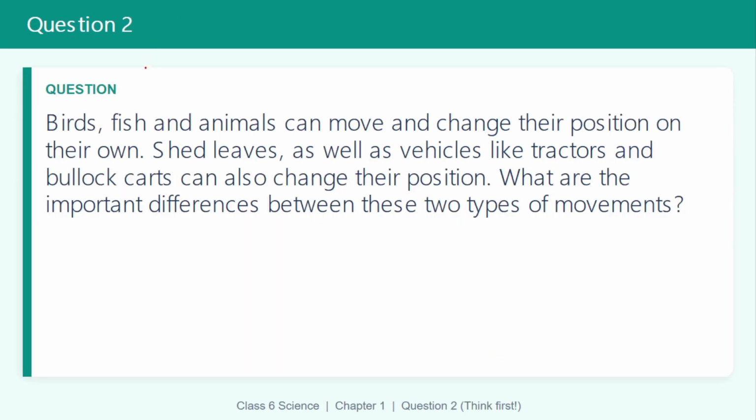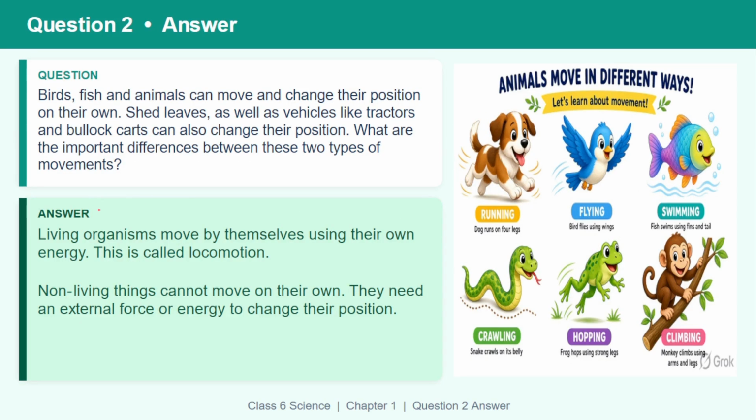Question number 2. Birds, fish and animals can move and change their position on their own. Dead leaves as well as vehicles like a tractor and bullock carts can also change their position. What is the important difference between these two types of movements? Let's see the answer.